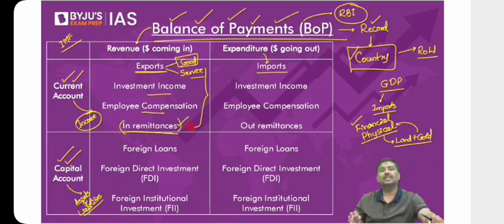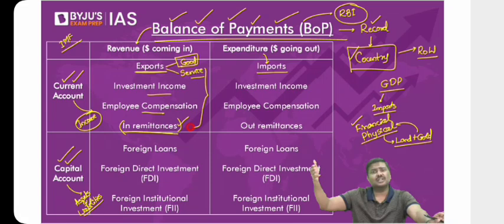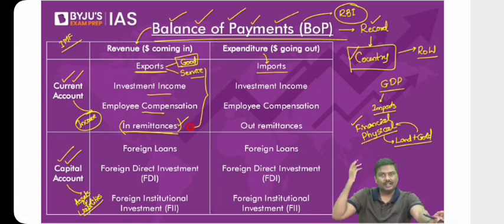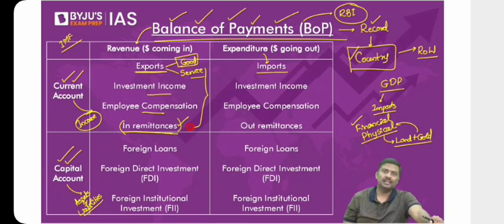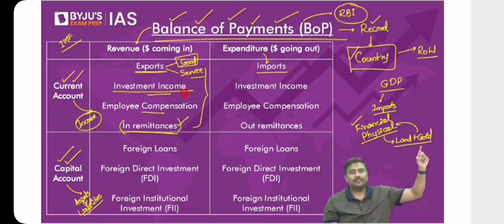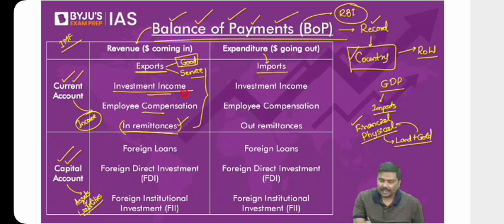For example, employee compensation. Let's say you have gone to USA for 3 months, you have brought in dollars. In the same way, a foreign citizen has worked 4 months in India, so they are taking out dollars from India. You have invested, let's say, in the shares of Alphabet or Tesla, and you will get dividends. That dividend is nothing but interest income. The interest that you have earned is an inflow of investment income. In the same way, a foreign company has invested in shares in India and earned a dividend. It is basically an outflow of investment income.